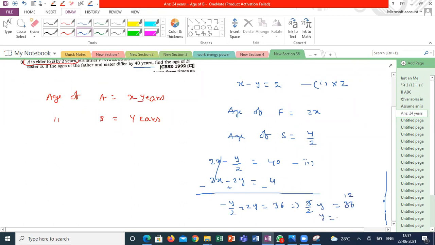So y is equal to 24. What is meant by y? Nothing but the age of B. That is only what he's asking, 24 years.